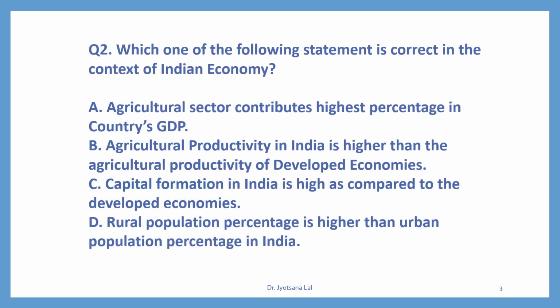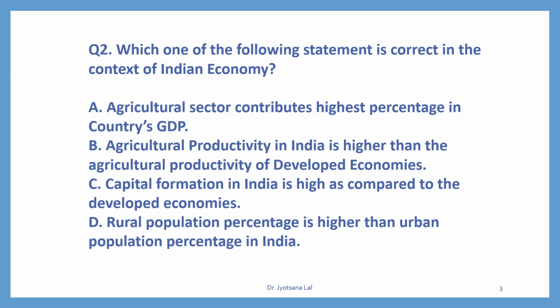Question number 2. Which one of the following statement is correct in the context of Indian economy? Again, the question related to Indian economy and its features. You have to find out which one is correct. Option A, agricultural sector contributes highest percentage in country's GDP. Is it correct? No, this is not correct. In fact, it contributes minimum in the country's GDP.